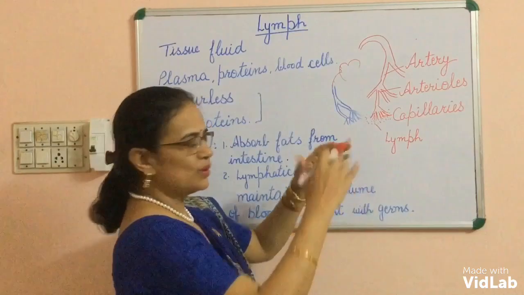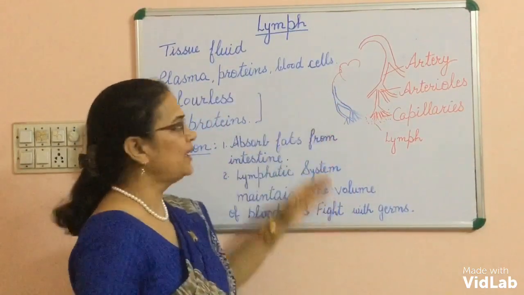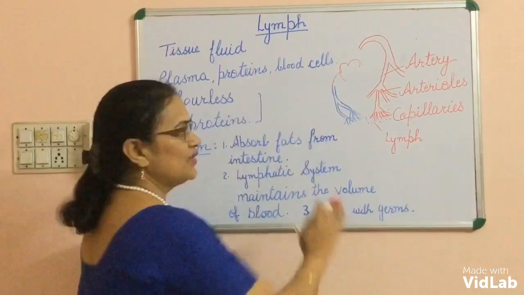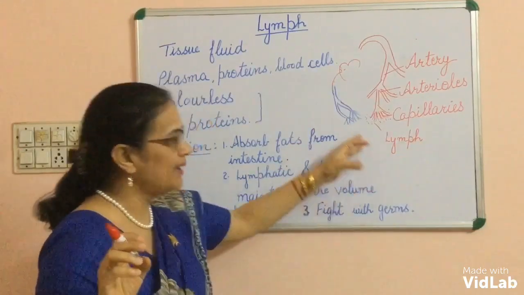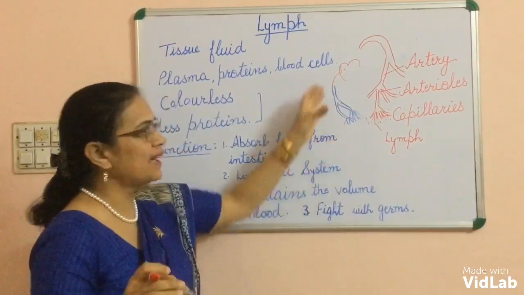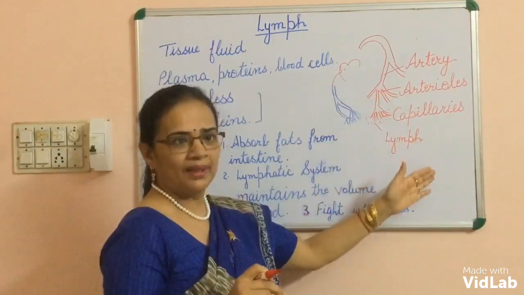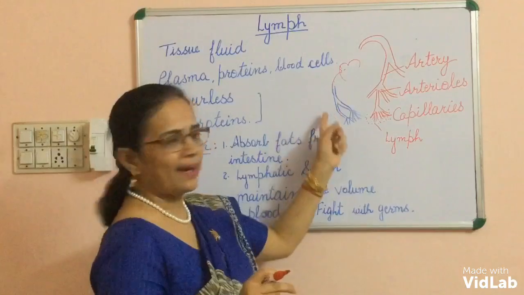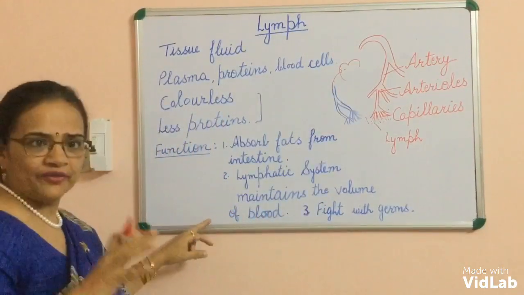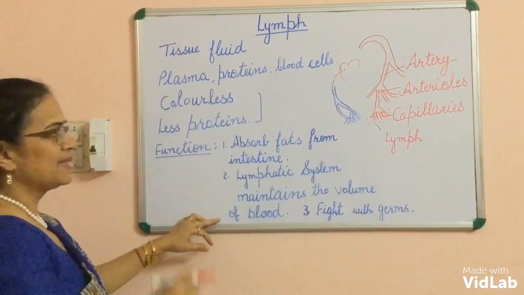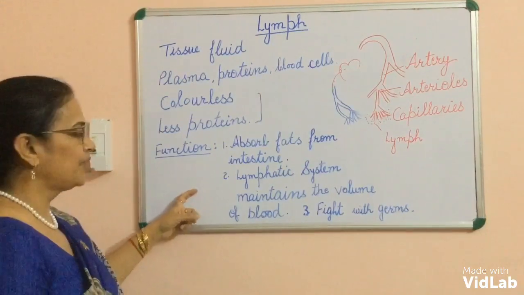These lymph capillaries join to form lymph vessels, and these lymph vessels then open into the larger veins, the vena cavas, and these veins then open into the right auricle. In this way the lymphatic system maintains the volume of the blood. The liquid which comes out from the blood earlier is again taken back into the heart.